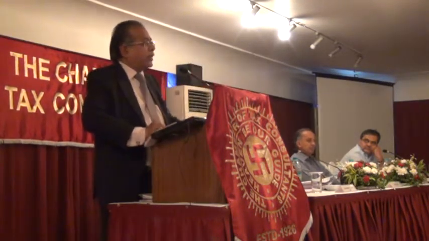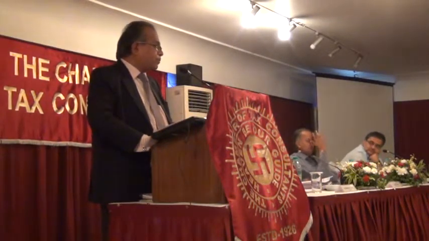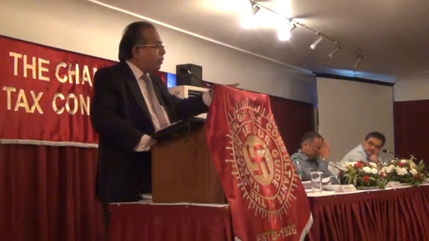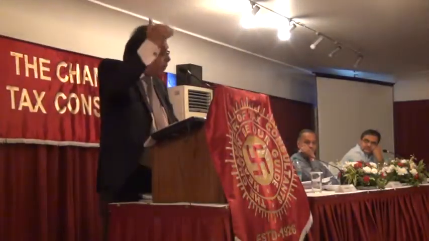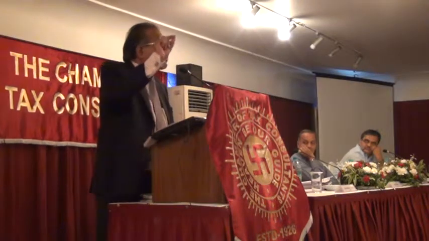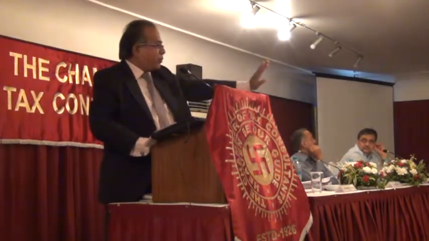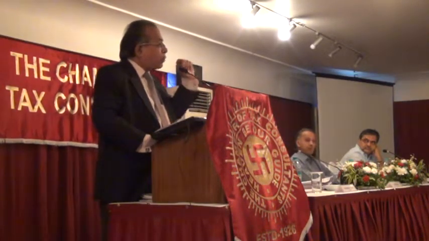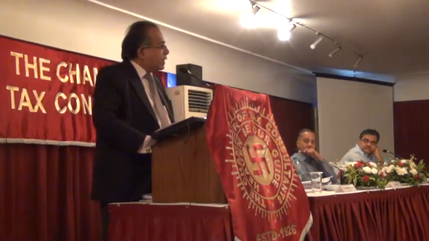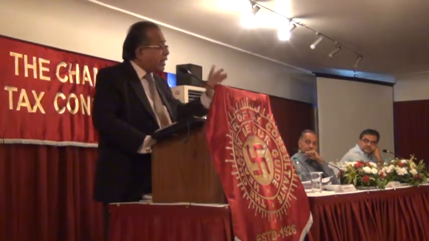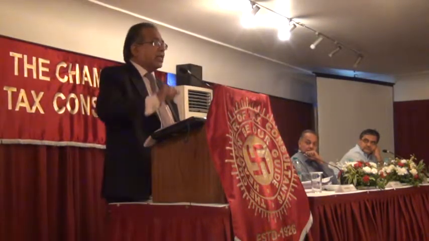I'll give you a third interesting example. Stainless steel utensils. There it is a value, but there is a value cap. The value cap is 160 rupees per kilo. Your export is 800 rupees a kilo. After less realization it becomes 750. Still it is within the value cap. You need not refund it. So in other words, you need to do the calculations before you come to the conclusion. Your banker will not understand this, honestly speaking. You have to do the Excel sheet, explain to them, and take their understanding, and then that will work.